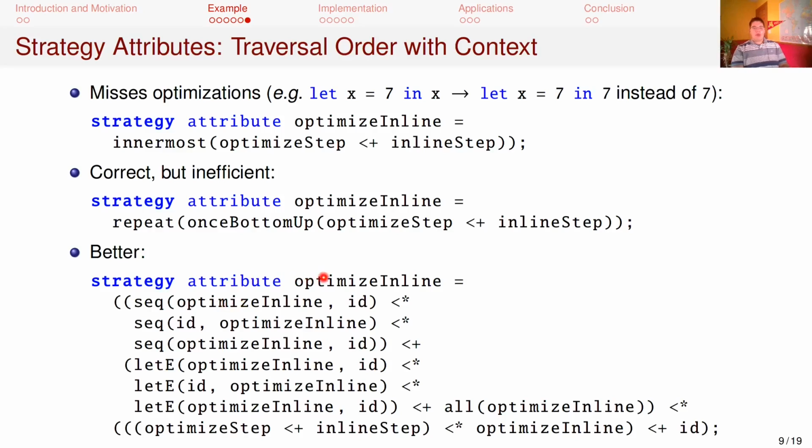This version of optimize inline mirrors innermost, except that we have special cases for sequence and let. When we see one of these productions, we first optimize the left child, which can simplify some bindings and enable them to be inlined. Then optimize the right child using the new defs computed from the first child, which can remove some variable references. Then optimize the left child again using the new usedVars computed from the right child, and potentially eliminate some now unused bindings.